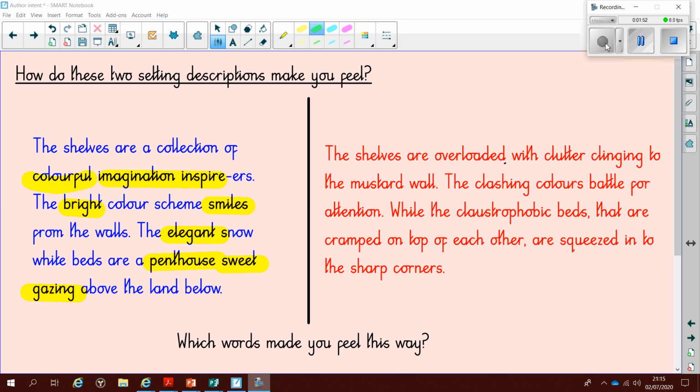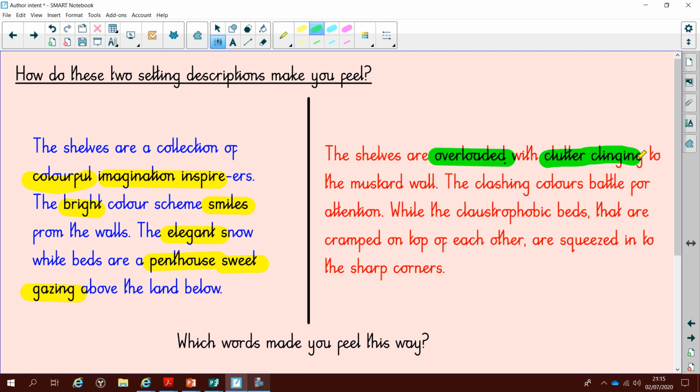So it makes me think of nasty places, somewhere I wouldn't like to be, somewhere that's suffocating, it's tight. What words make me feel that way? Well, overloaded makes me feel the place is at its limit, it's about to break. Clutter clinging makes me think of a lot of mess kind of stuck into the walls, maybe slipping down it. Mustard, what a horrible sounding colour that is. Then we've got this clashing, battle.